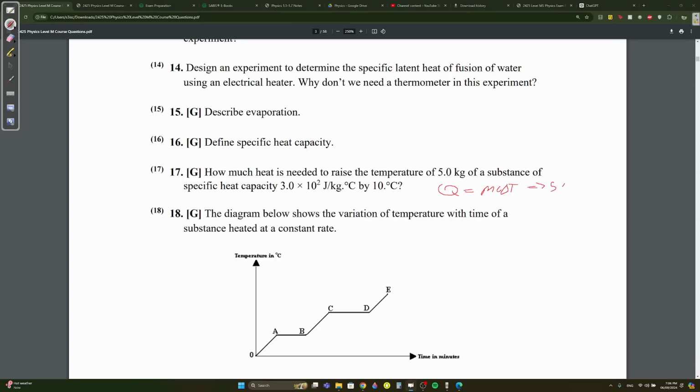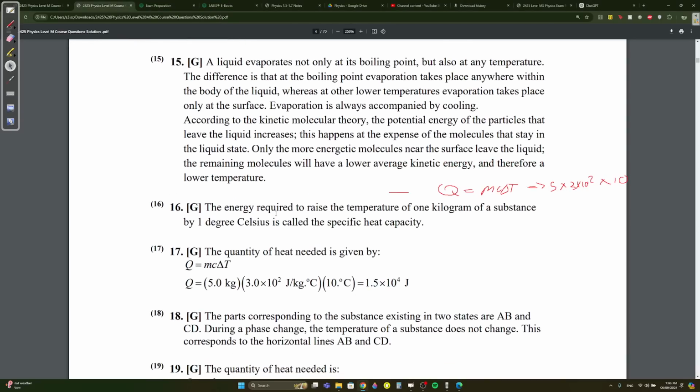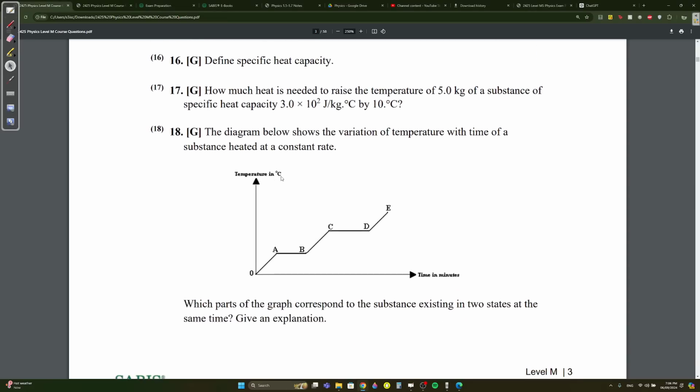Okay, the mass is 5, the C is 3 times 10 to the 2, and the delta T is 10 degrees Celsius. You're going to get 1.5 times 10 to the 4. Okay, question 18. The grades are very important.